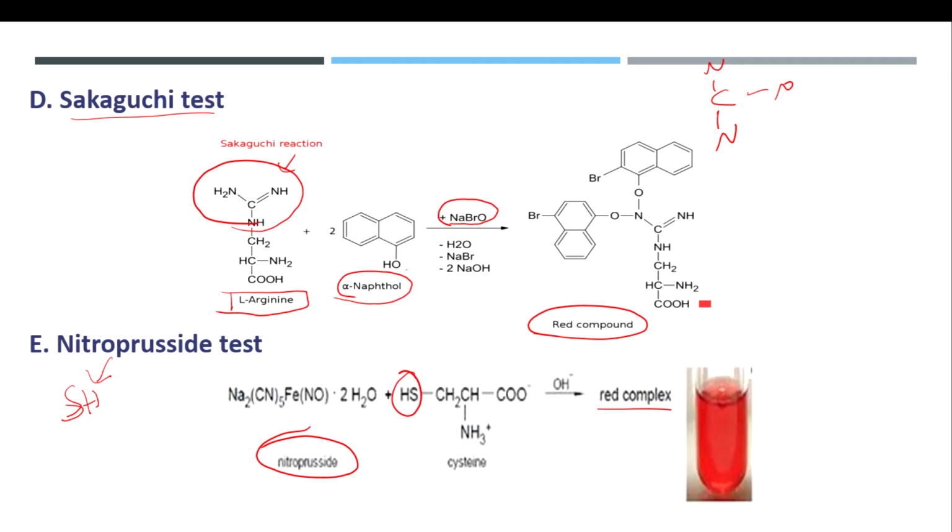And next, coming to the structure of this nitroprusside. This consists of iron as a metal, which is connected with nitrogen.